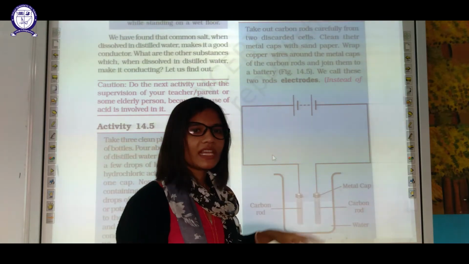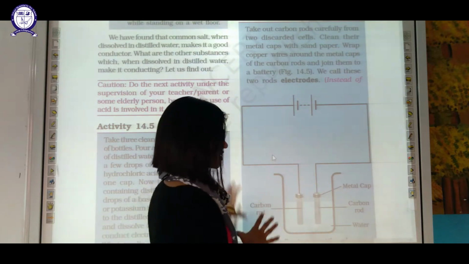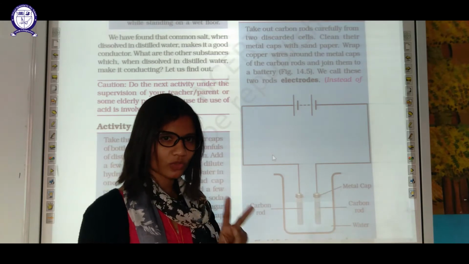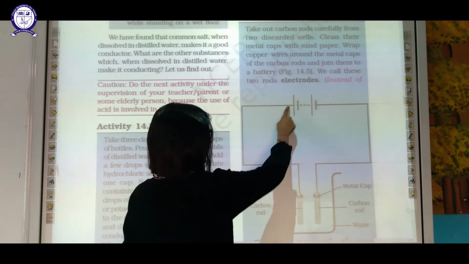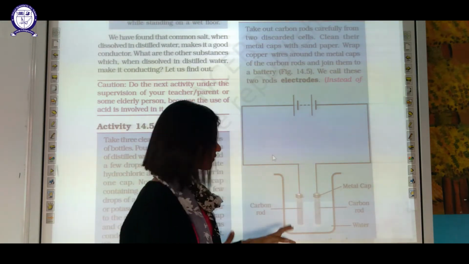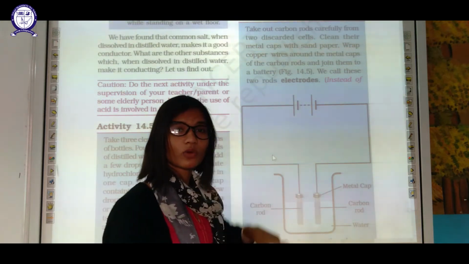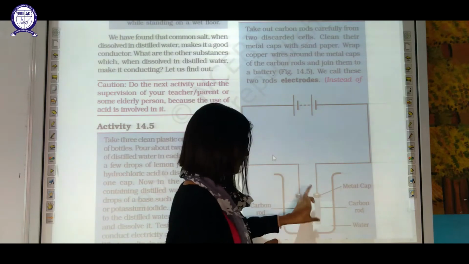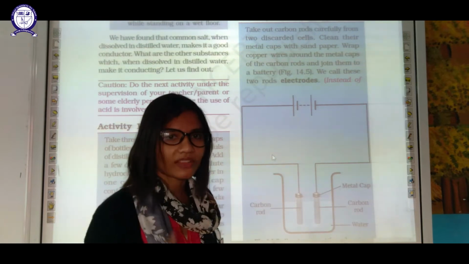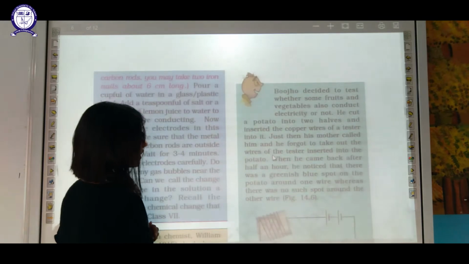What are electrodes? Electrodes are nothing but the metal rods which we use in such experiments. Two types of electrodes are there. First one, which is attached to the positive terminal, that is called your anode. The electrode which is connected to positive terminal of battery is known as anode, and the electrode which is connected to the negative terminal of battery is known as cathode. Keep this in your mind. Now this is the whole experiment.